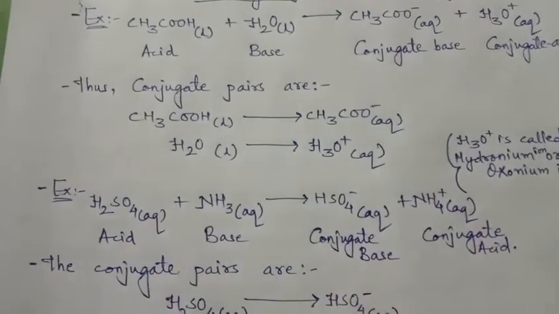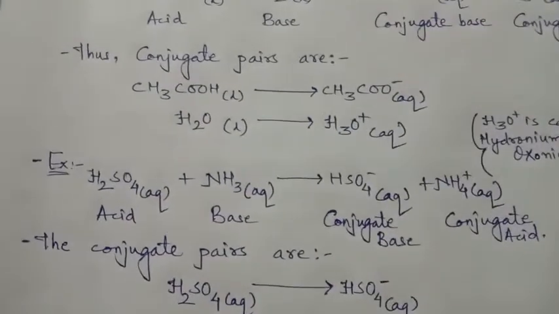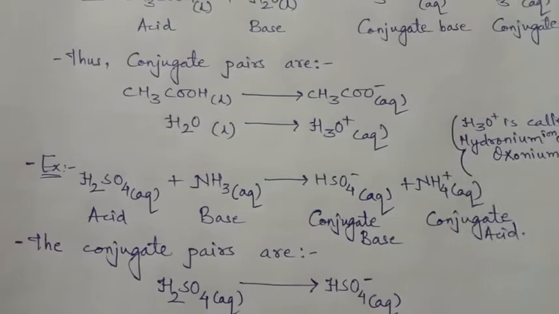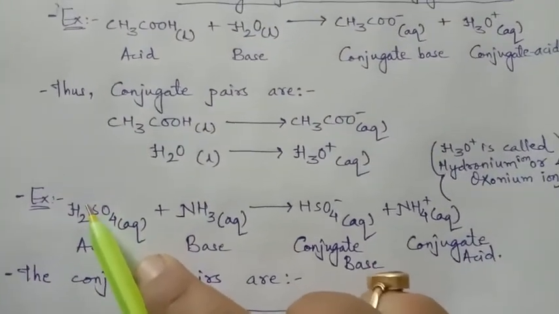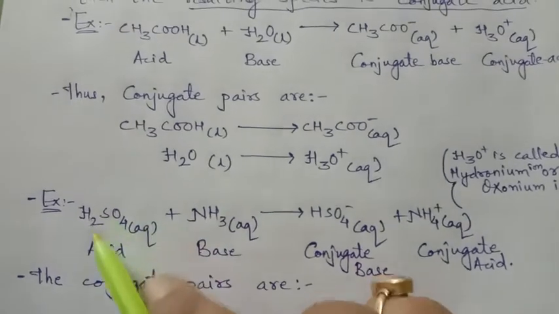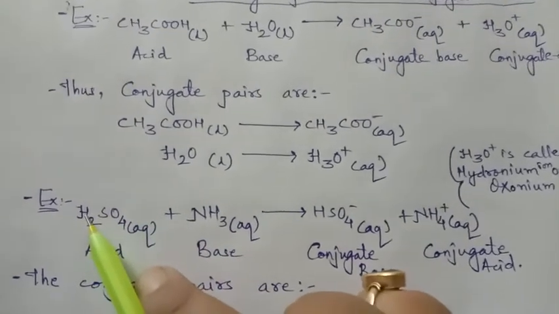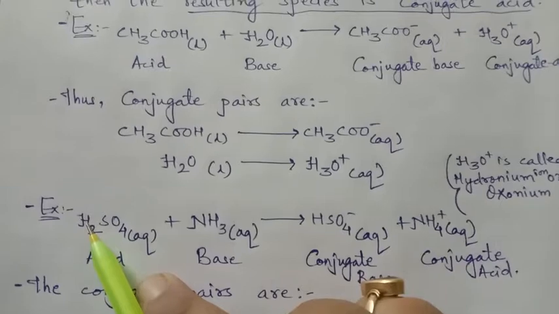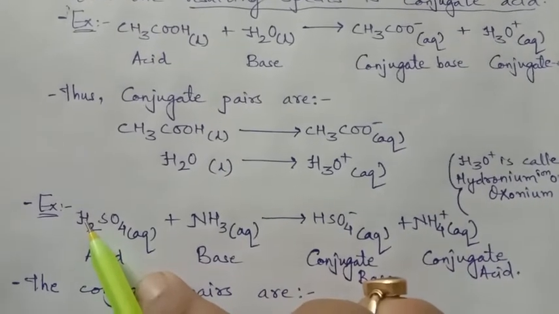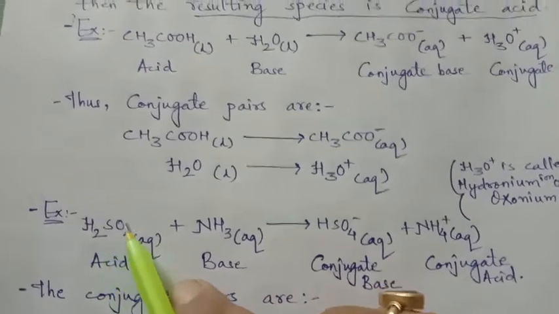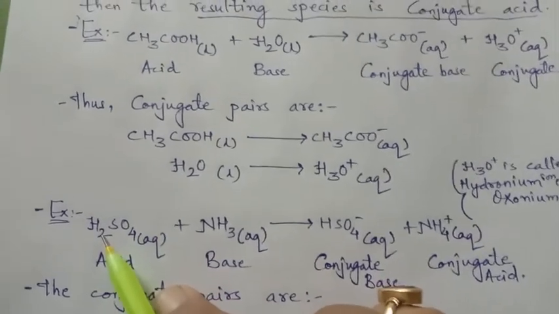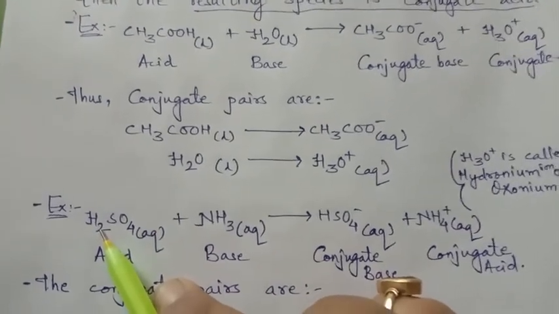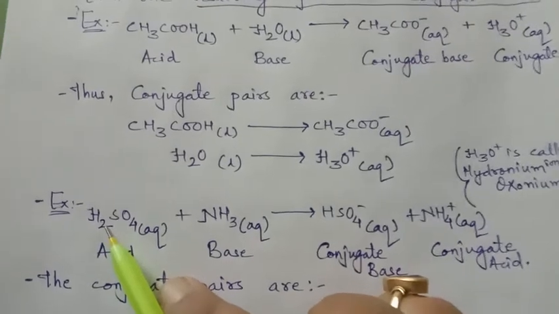One more example we will see here: H2SO4 plus NH3. Now H2SO4 has H; according to Arrhenius theory, a substance having H which releases H+ in water is an acid. So here this compound has H, which on reacting with water can release H+.